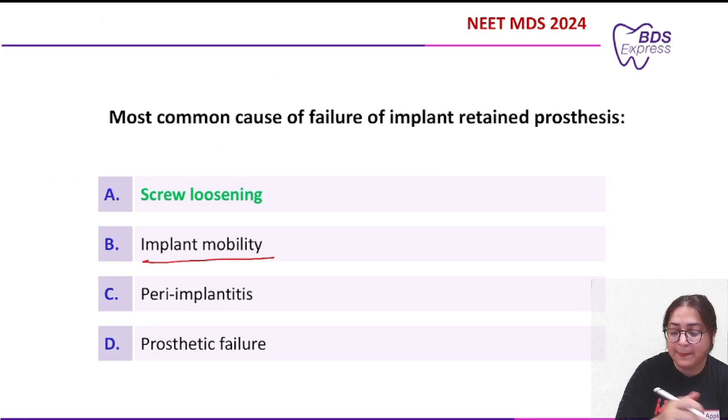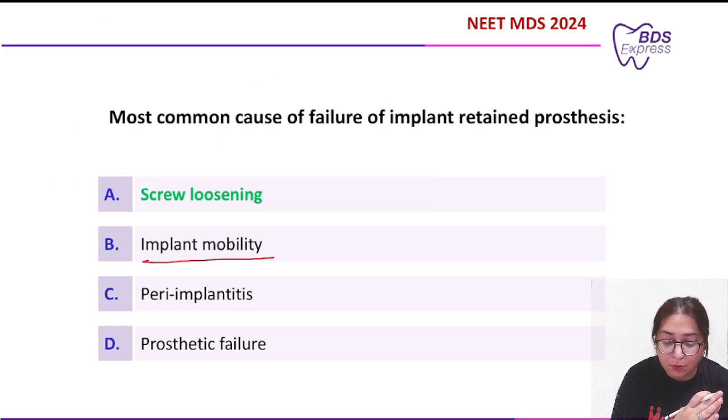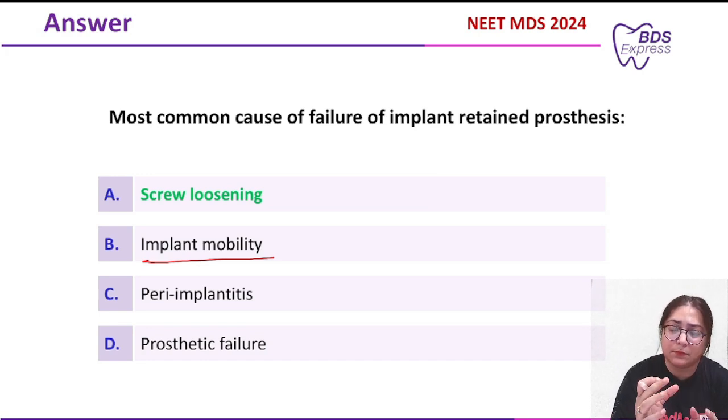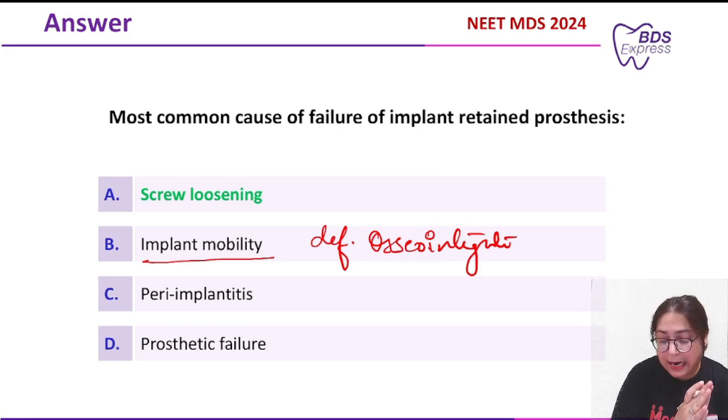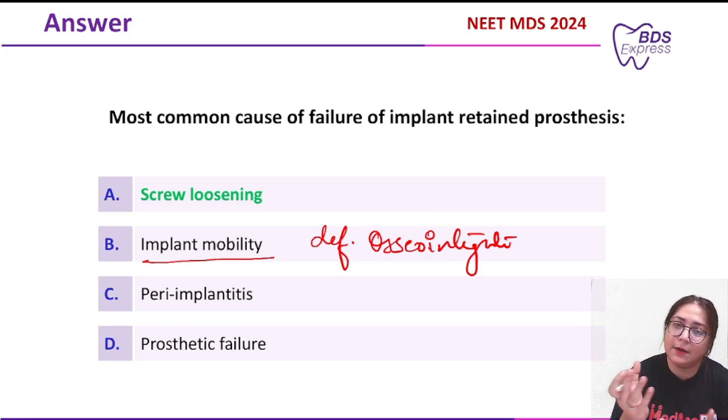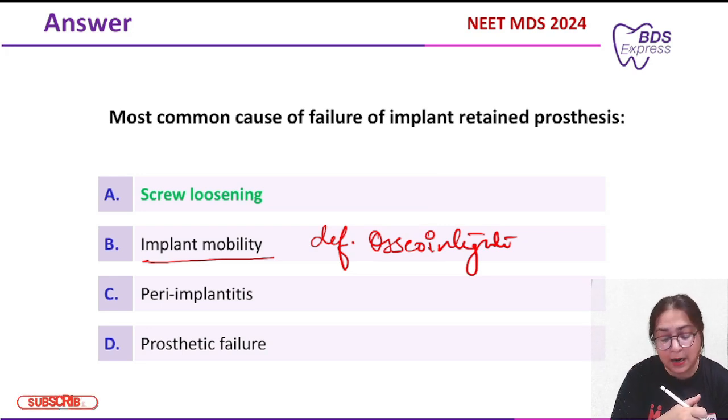Now coming on to the other things like implant mobility. Implant mobility can happen, but it is less common as compared to screw loosening. In implant mobility, there will be defective osseointegration. So bone itself is not forming around the implant. That is the main reason why there is implant mobility, leading to the failure of the implant.